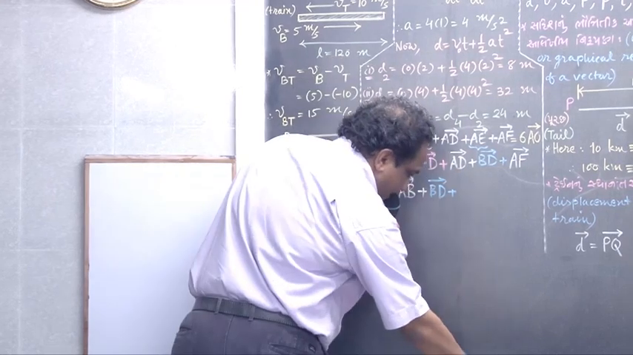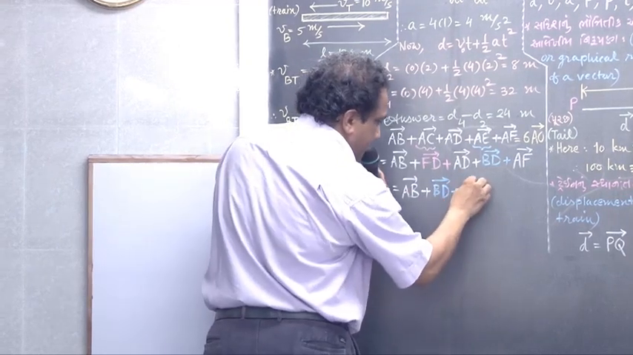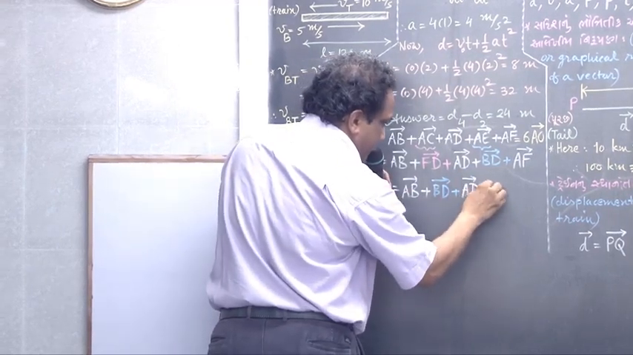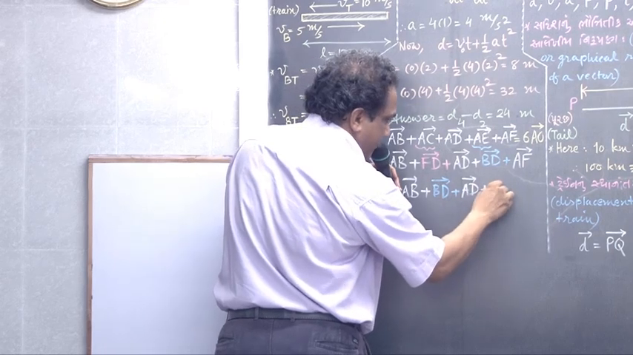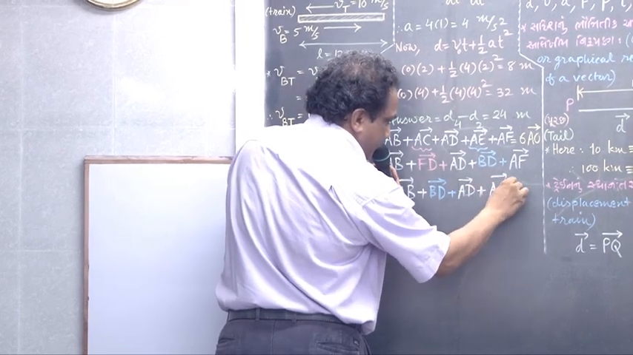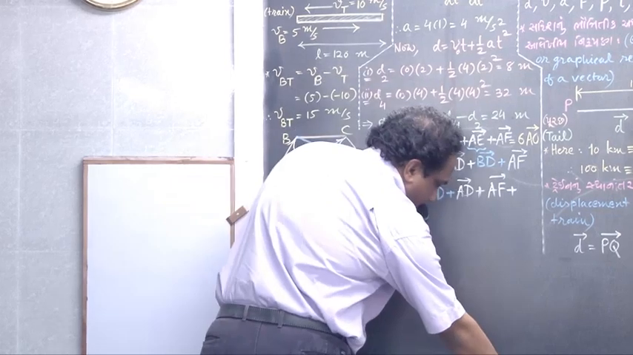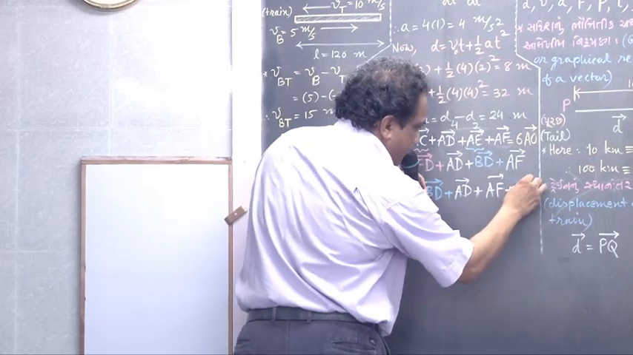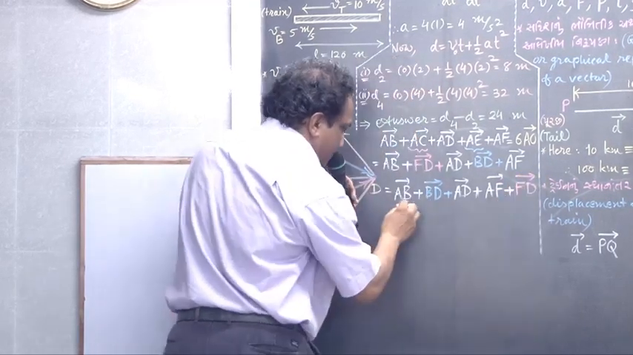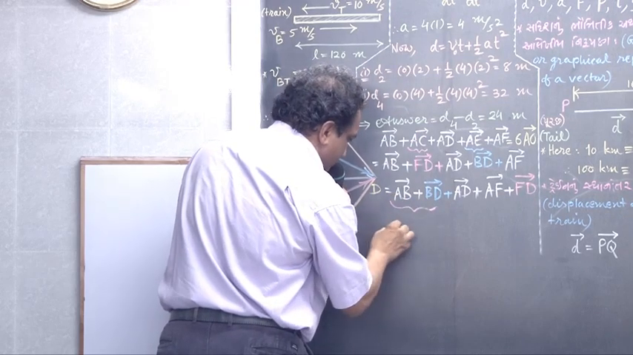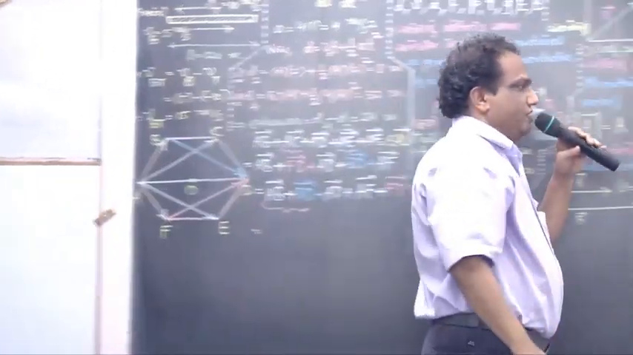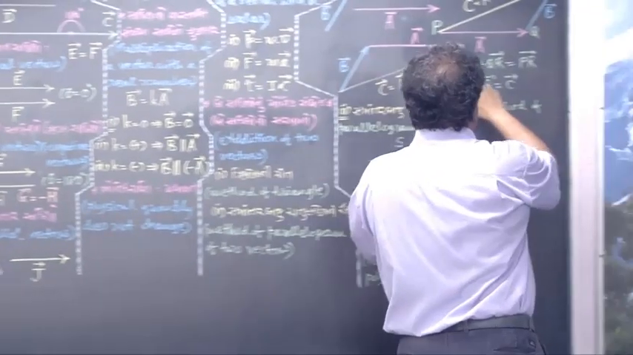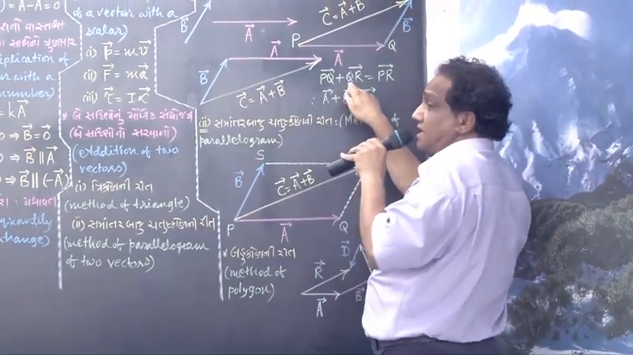Plus this vector AD as it is. Then plus I am writing vector AF as it is, plus I am writing this vector FD. Now just combine these two. Have you noticed one thing? Whichever point is getting repeated, that is dropped.